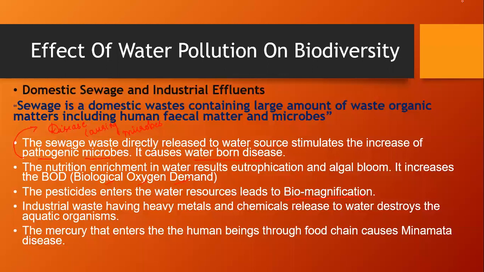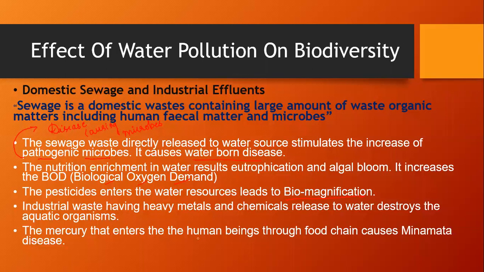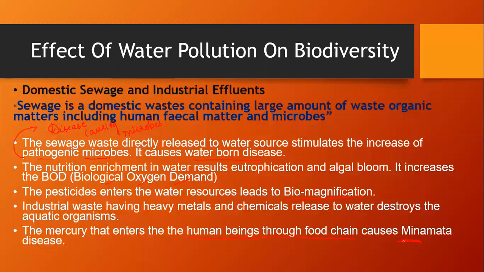The mercury that enters the human beings through the food chain causes Minamata disease. So what happened was, the methyl mercury which was allowed to go into the Minamata River was consumed by the fishes in the Minamata Bay.